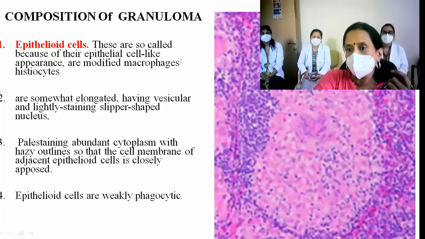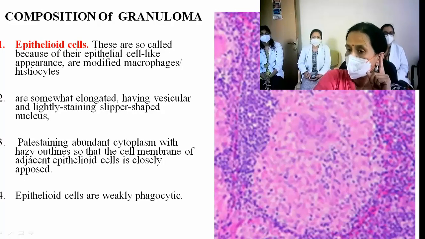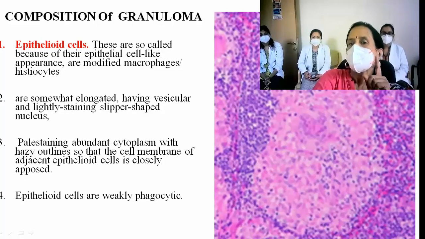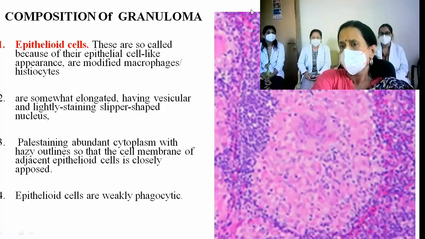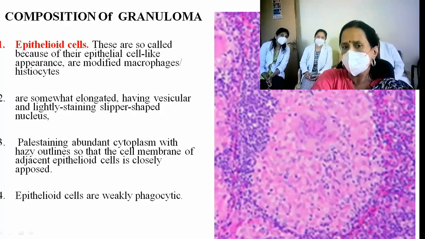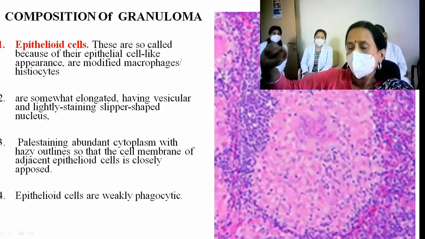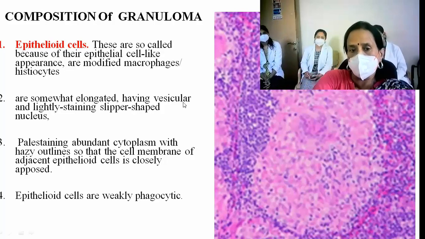So they're elongated cells. I'll show better cellular morphology. They've got a vesicular nucleus. Remember the first slide I showed you? Slipper-shaped nucleus. Yes. Pale staining, abundant cytoplasm. And the cell margins are not made out. That's why they're all fused. See, everything appears pink. Cell outline is very hazy usually here.